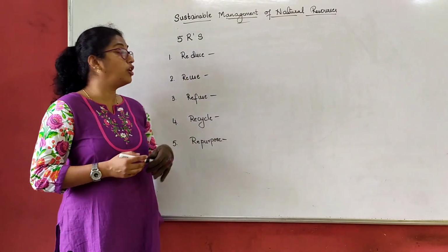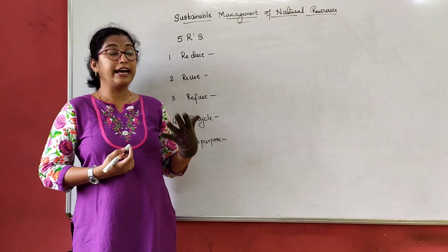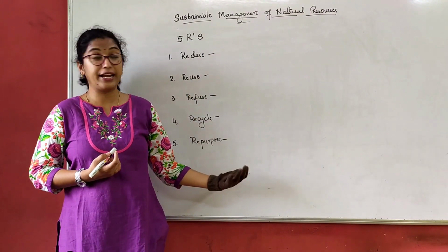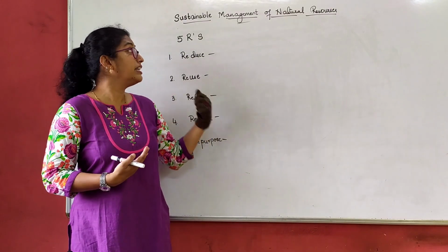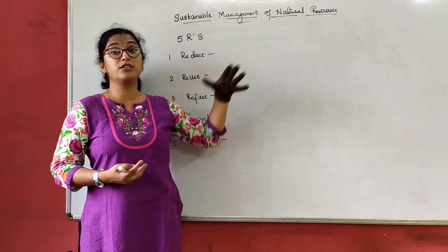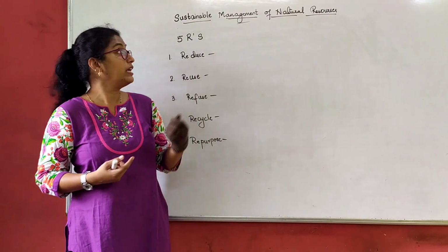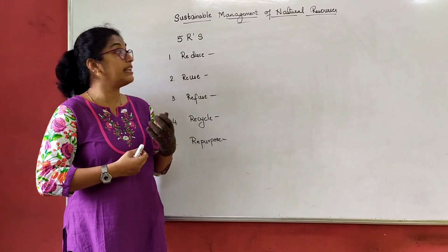So try to follow, not just try to follow, actually follow the 5 R's, right? When we follow these 5 R's, what will happen? We are using the natural resources judiciously, or we can say we are able to be sustainable.